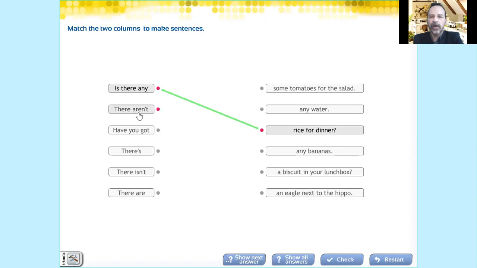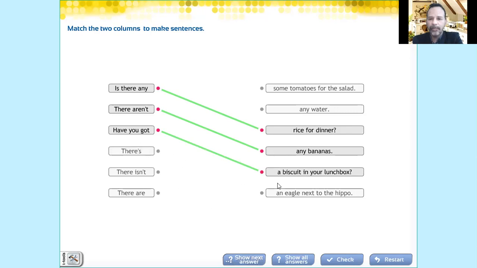Then we have there aren't. Aren't, the second sentence is negative. So you have to look for any. There aren't any bananas. What do you think? Any bananas. Excellent. Then we have a question. Have you got? Have you got is the same as do you have. Have you got is British English and do you have is American English. So have you got is a question. You have to look for the correct word, which is any or some. Remember.